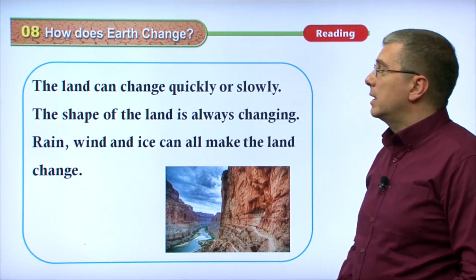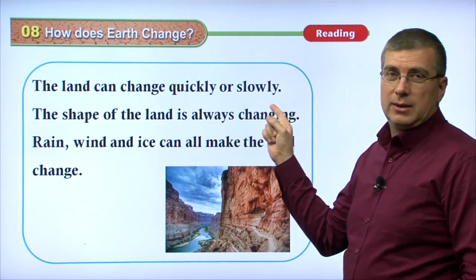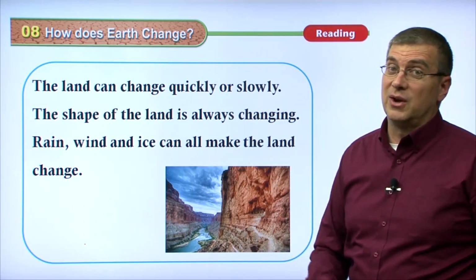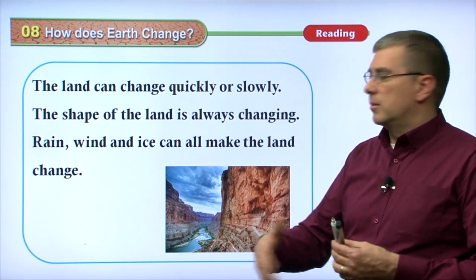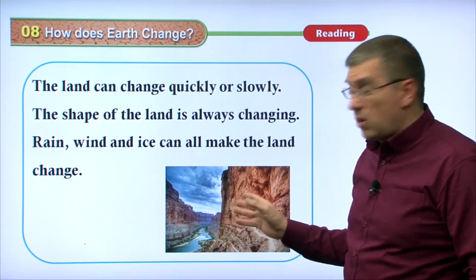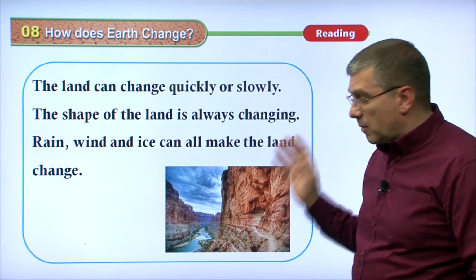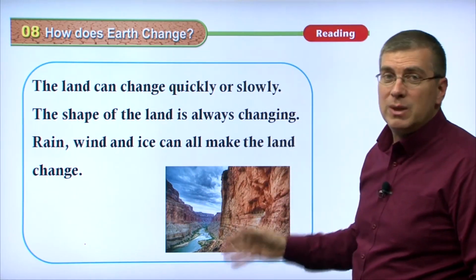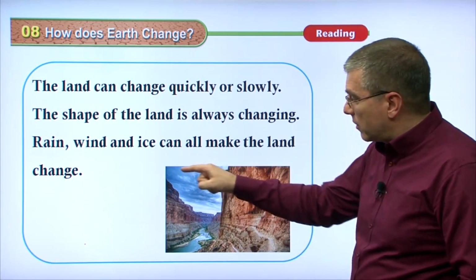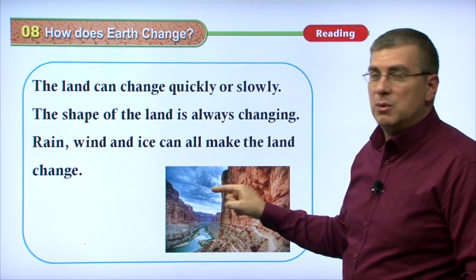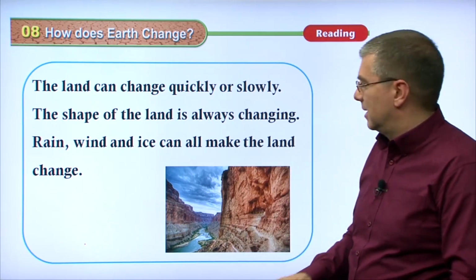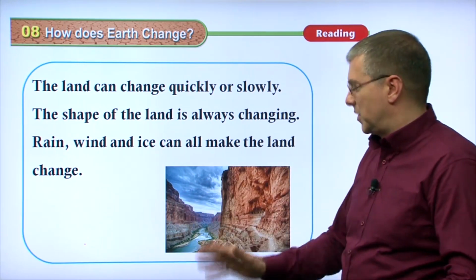The land can change quickly or slowly, usually slowly, right? Not very often that it changes quickly, but it can change quickly in the case of a flood. Those are very quick. But over a long period of time, especially when we're talking about wind, these walls of the canyon were not formed quickly. These walls of the canyon were formed over many, many human lifetimes. No human being alive today saw this when the river was flowing on the top. Those people who saw that, if there were people there at the time, they are long, long dead, right? They're gone. Nobody remembers them thousands of years ago.